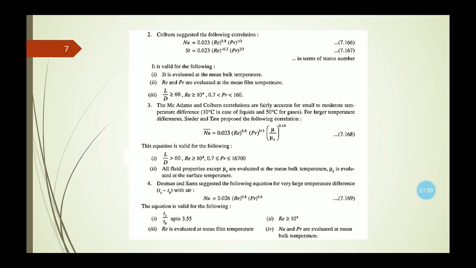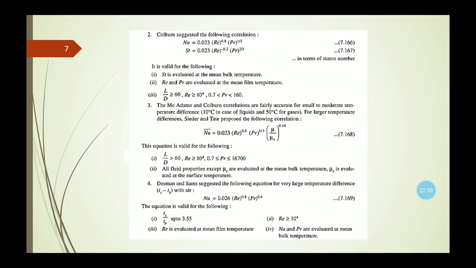Now this equation is valid for these conditions: L by D should be greater than 60, Reynolds number should be greater than or equal to 10 to the power 4, and Prandtl number should lie within 0.6 to 16,700. Now, in case of very large temperature difference with air, there is another equation suggested by Desman and Sams.